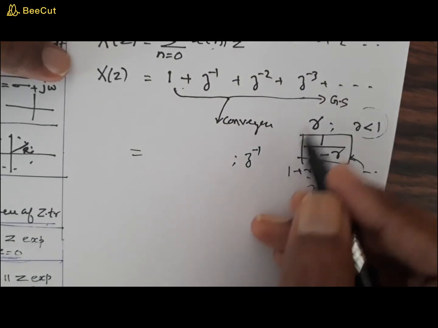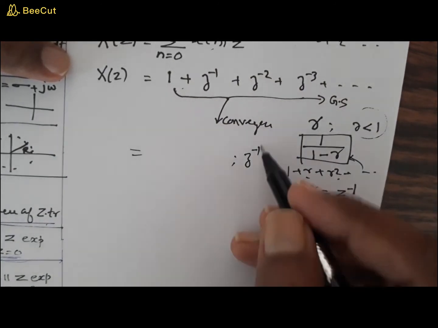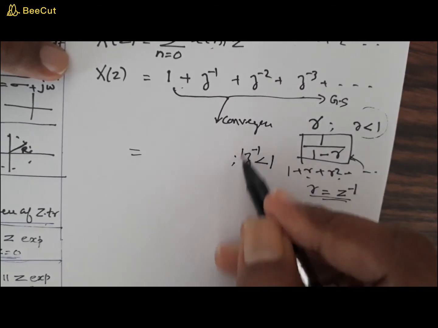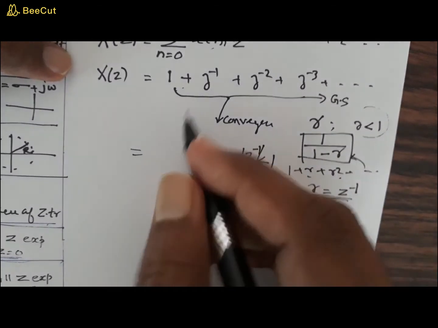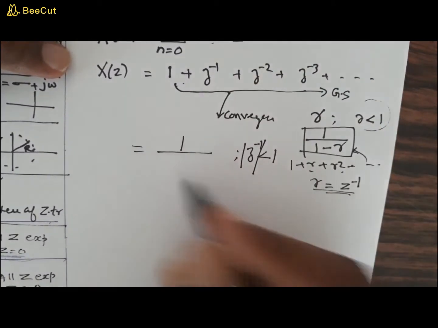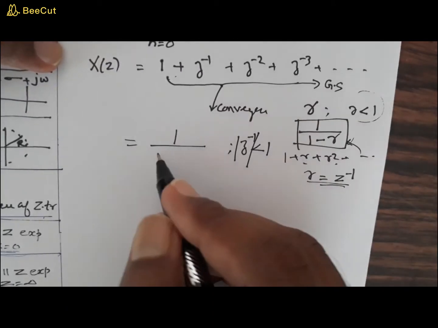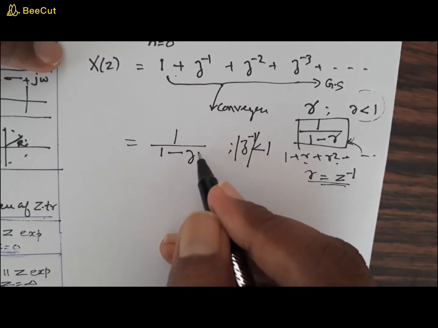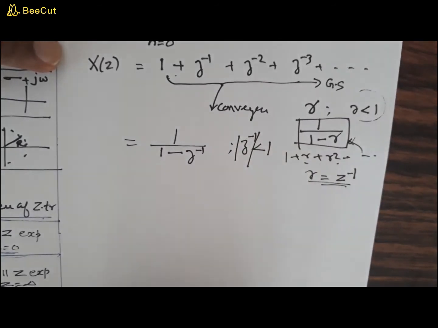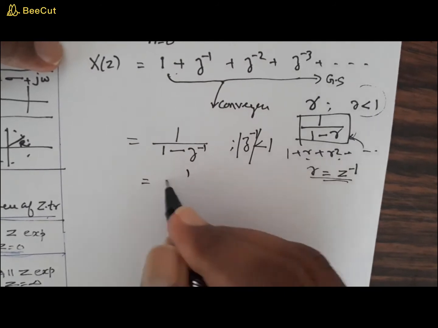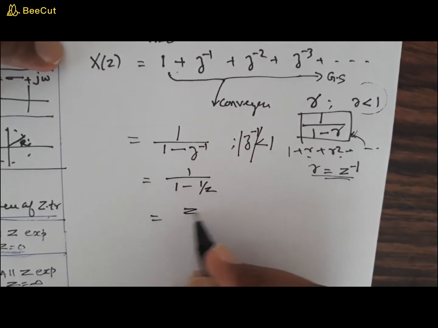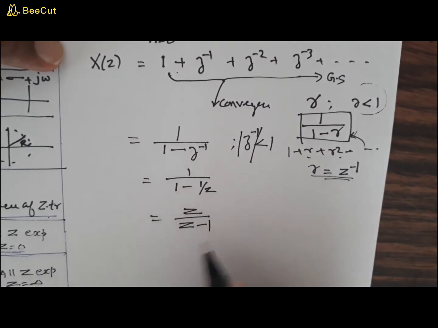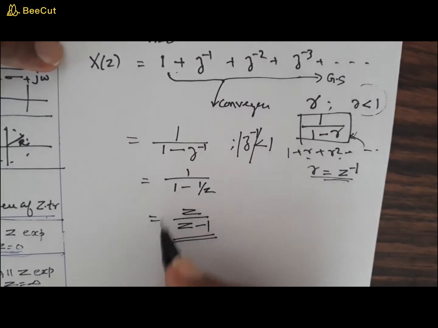Now what is the condition for converging? That is, the common ratio has to be less than 1. So if you impose the condition modulus z raised to minus 1 is less than 1, you can straight away write that this converges to a value 1 by 1 minus z raised to minus 1, or 1 by 1 minus 1 by z, which is equal to z by z minus 1. Okay, fine. So this is actually your x of z.